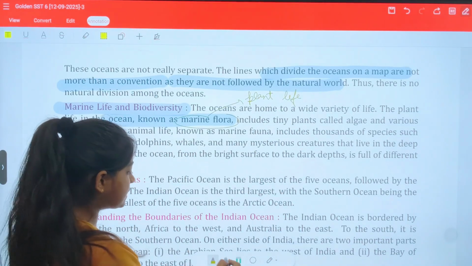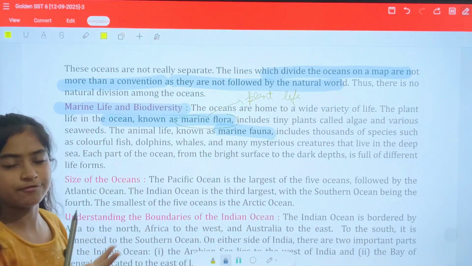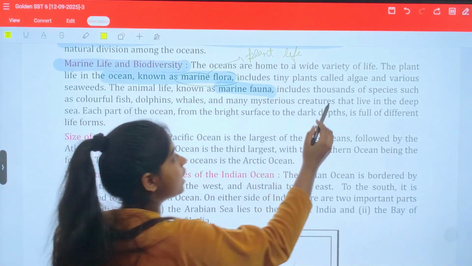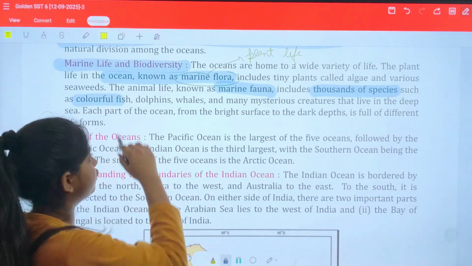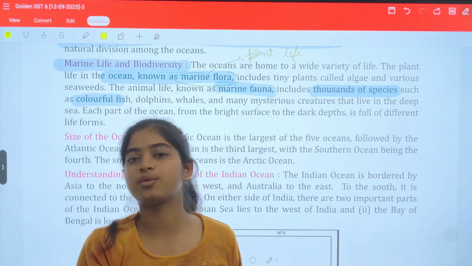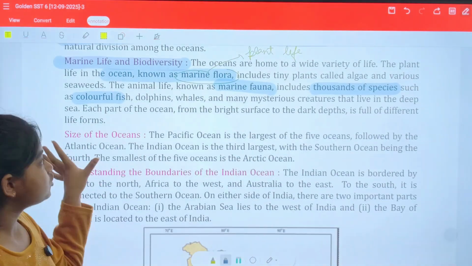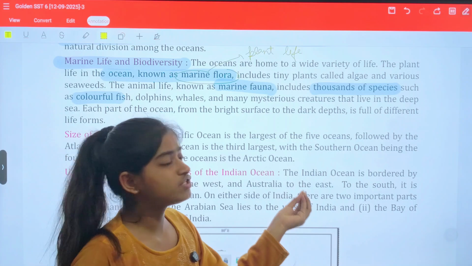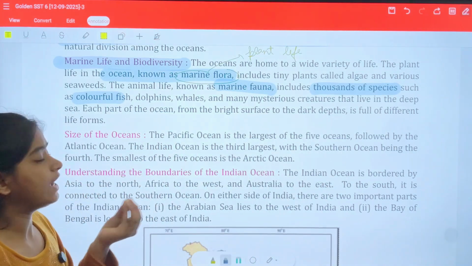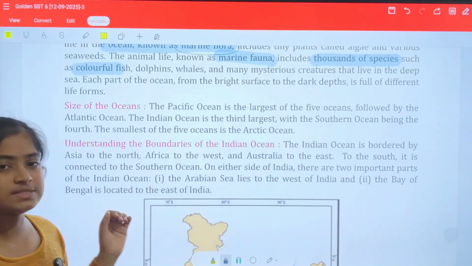Okay, and similarly, this marine fauna is the life of animals, which includes thousands of species. For example, colorful fish, dolphins, whales. These are aquatic animals which are present in our ocean. So each part of the ocean, from the brightest surface to the dark depths, is full of life forms. Clear? So what are the sizes of oceans?